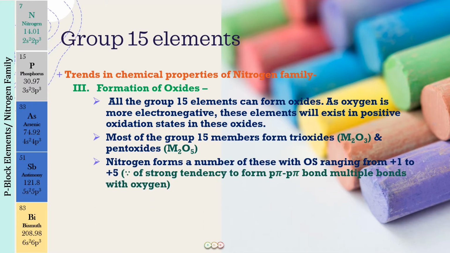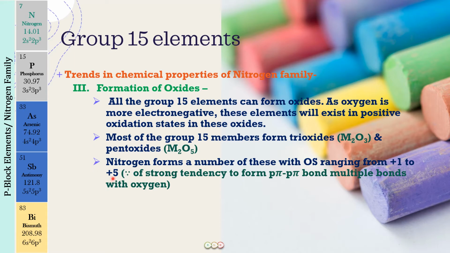All right. Now nitrogen forms a number of these oxides with the oxidation state ranging from +1 to +5. So you will be seeing nitrogen in all the 5 oxidation states, +1, +2, +3, +4, +5. Well, the rest of the members, we are going to see them in generally +3 and +5 oxidation state. Now, why is this so?